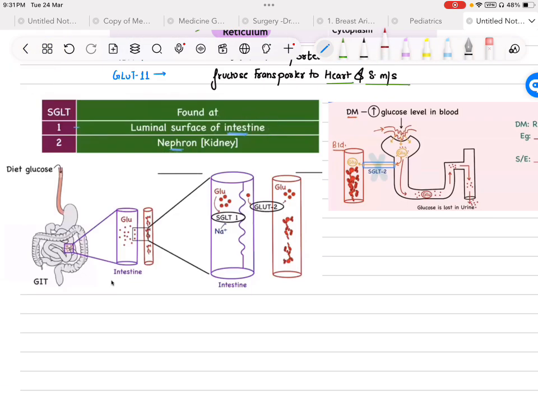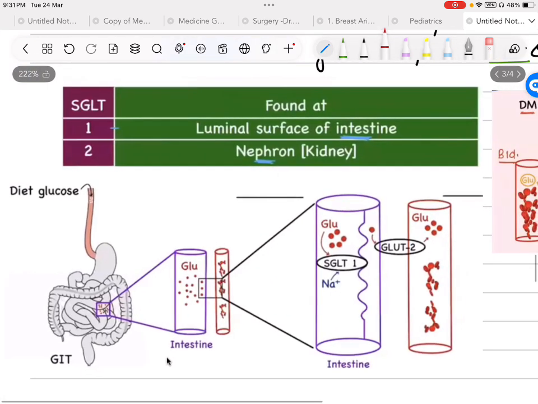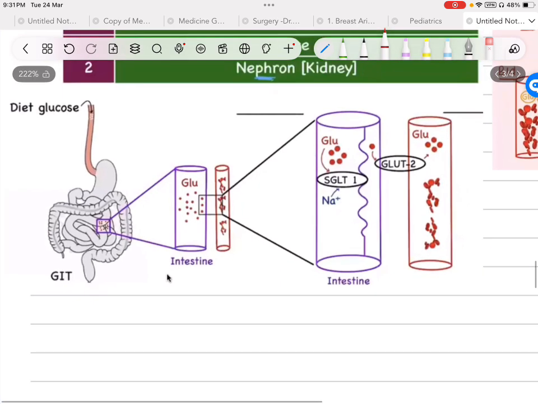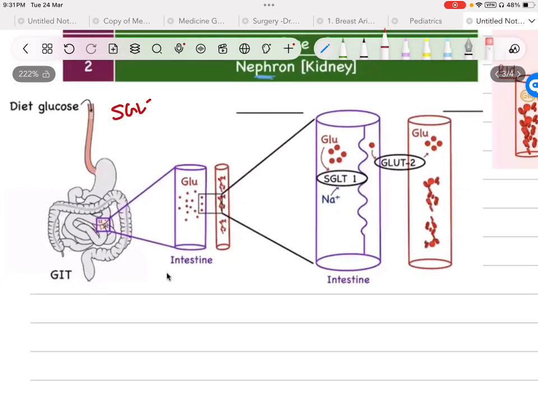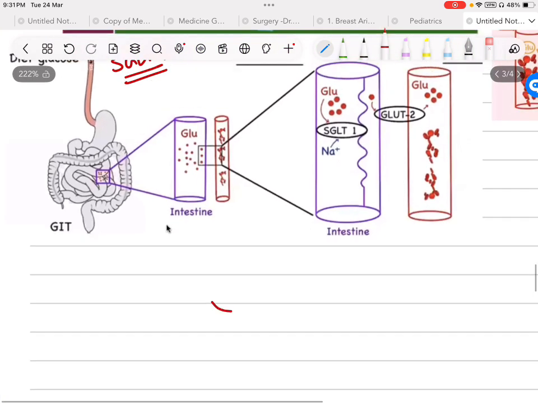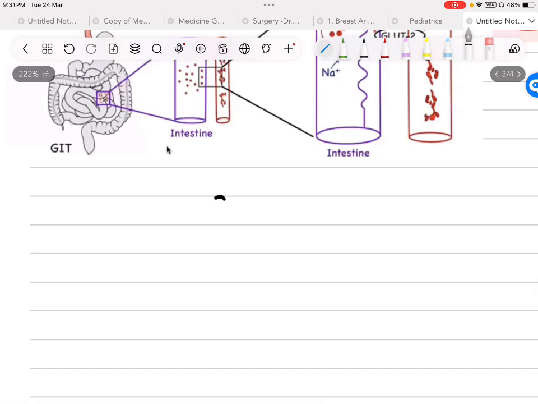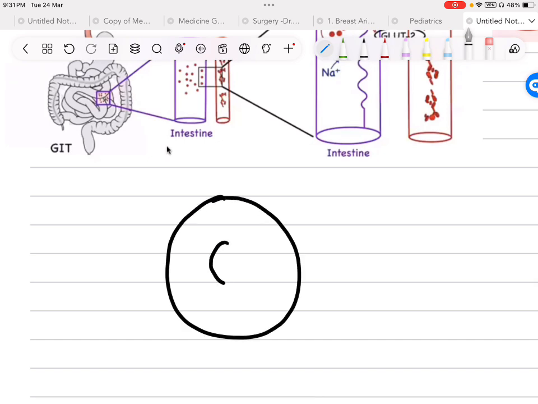So now let's talk about the SGLT. We have two types of SGLT transporters, 1 and 2. 1 is mainly present in the intestine and 2 in the nephrons, in the kidneys. So we will first talk about SGLT1. It is present in the intestine. So first of all, see guys, this is the cross section of the intestine.